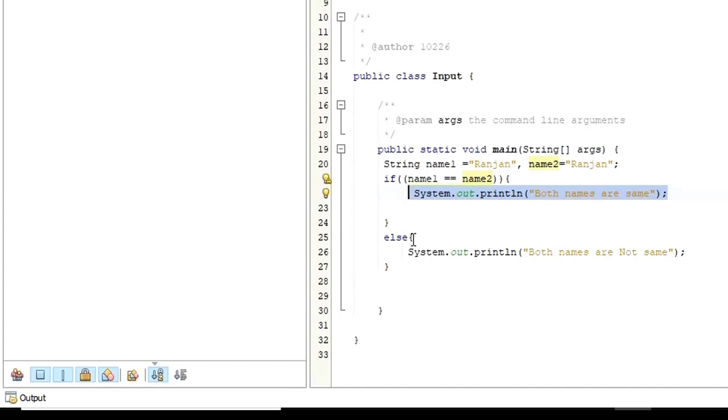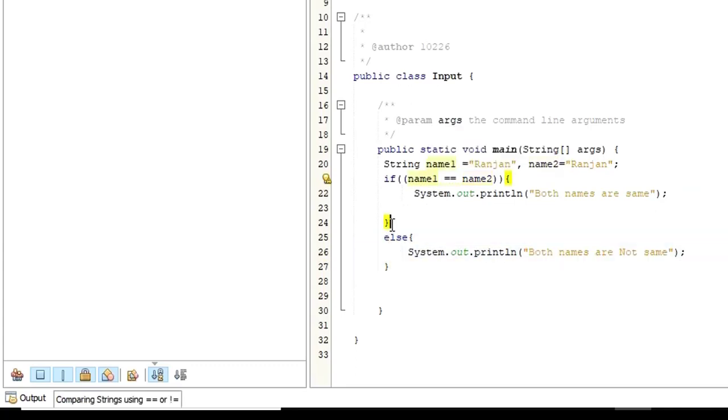Technically I would say yes, because it's important to display what is wrong, right? Even when you go to the ATM, you enter the password. Let's say the machine doesn't show you a message saying you have entered the wrong password, you will have no idea what you have done, right? You will just keep on pressing the password every time. Maybe the password is wrong. It's always a best practice to show the customer that you have entered something wrong. That's how we use else. Otherwise, it's not mandatory. You can just have if without else. But you cannot have else without if.